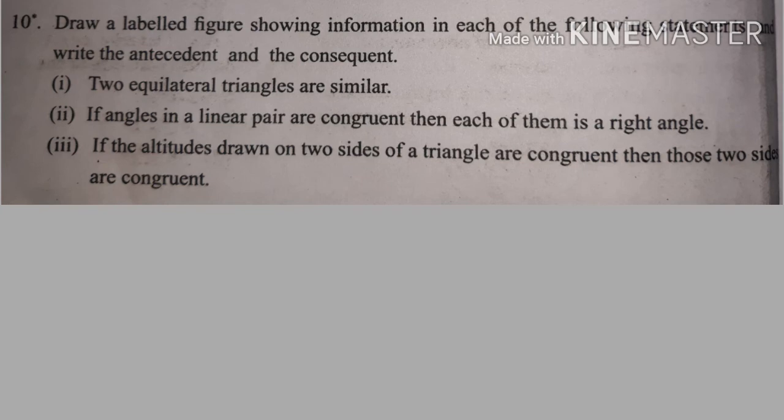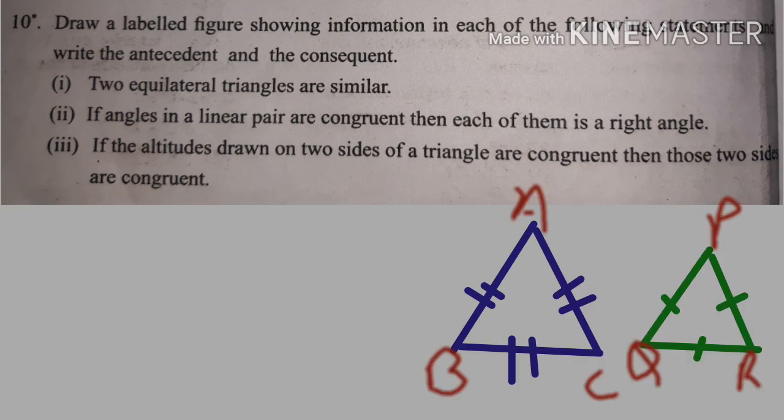draw a labeled figure showing information in each of the following statements and write the antecedent and consequent. First, two equilateral triangles are similar. First, I draw two equilateral triangles.